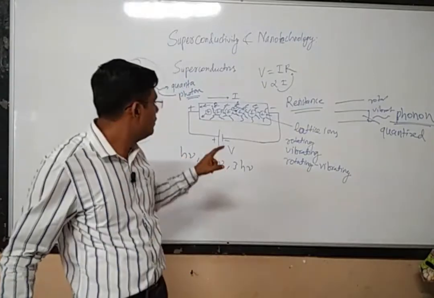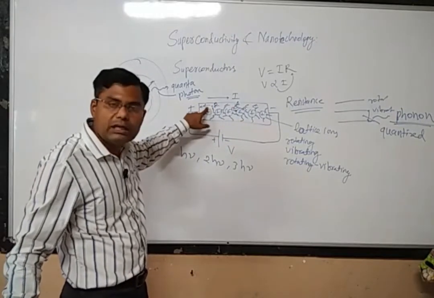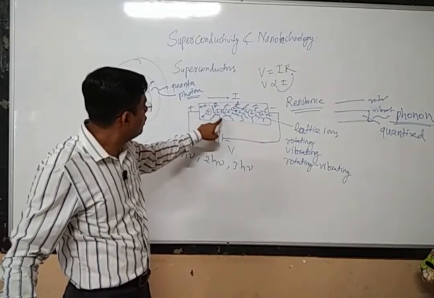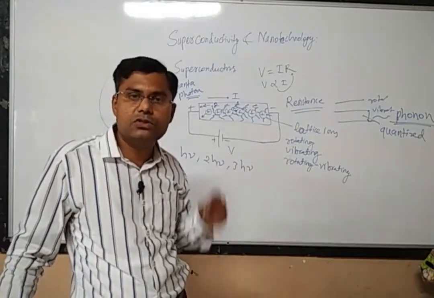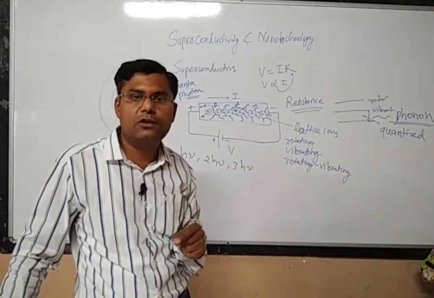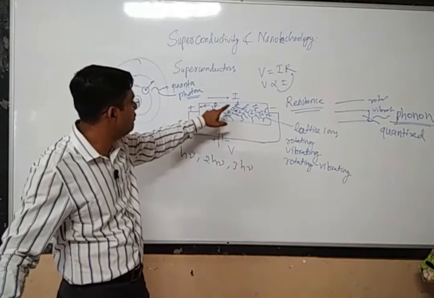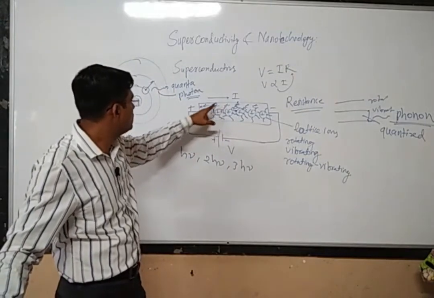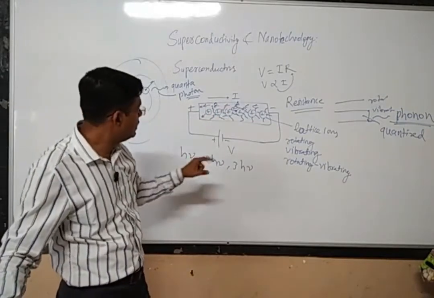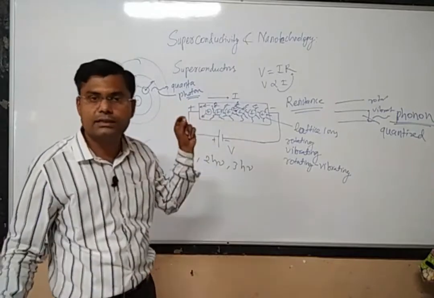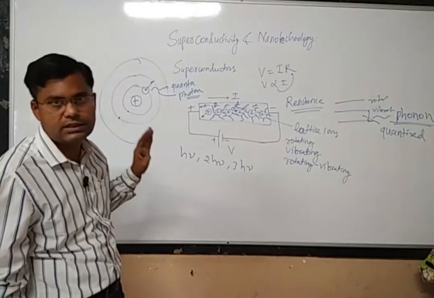Normally whenever we apply the electric field, electrons are set into motion in one particular direction, but these phonons always collide with the electron, and because of this collision, the direction of motion of the electron is changed. Because the electron has a different direction, it requires more energy to travel up to this point, so that there can be a smooth flow of current. So this collision results in the resistance. This is the origin of resistance.